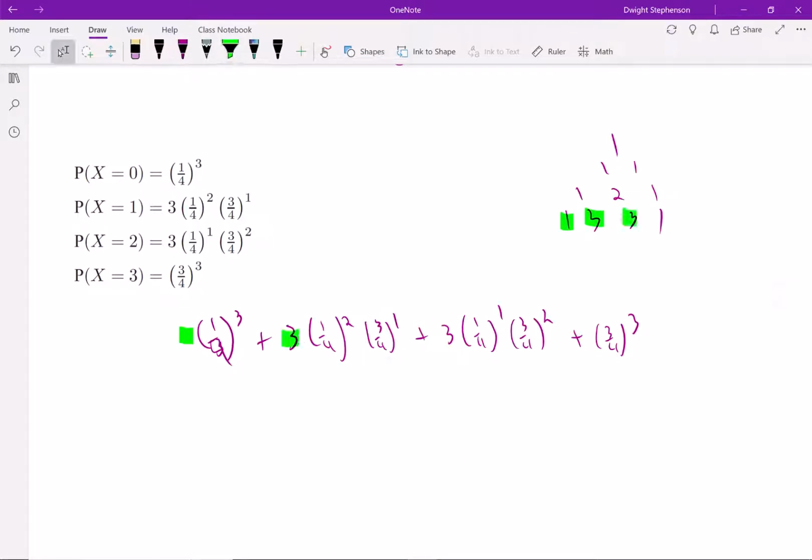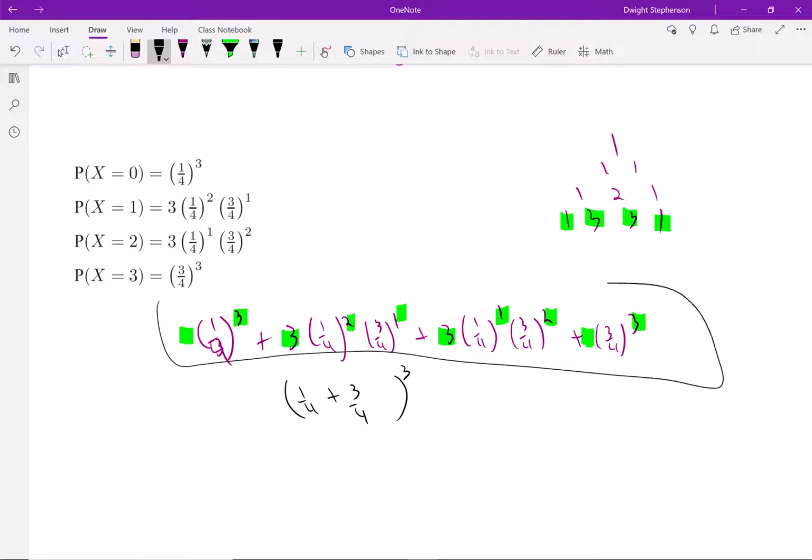Notice how this coefficient, you don't see it there, but it's 1. Then you have 3, 3, 1, right? And then you also notice how this goes 3, 2, 1, and then here you have 3, 2, 1. This is basically just the binomial expansion of 1/4 plus 3/4 to the third power. Is it not? It is just that. It's just the binomial expansion. Remember what binomial expansion looks like? That's all this is, the expansion of 1/4 plus 3/4 to the third power.